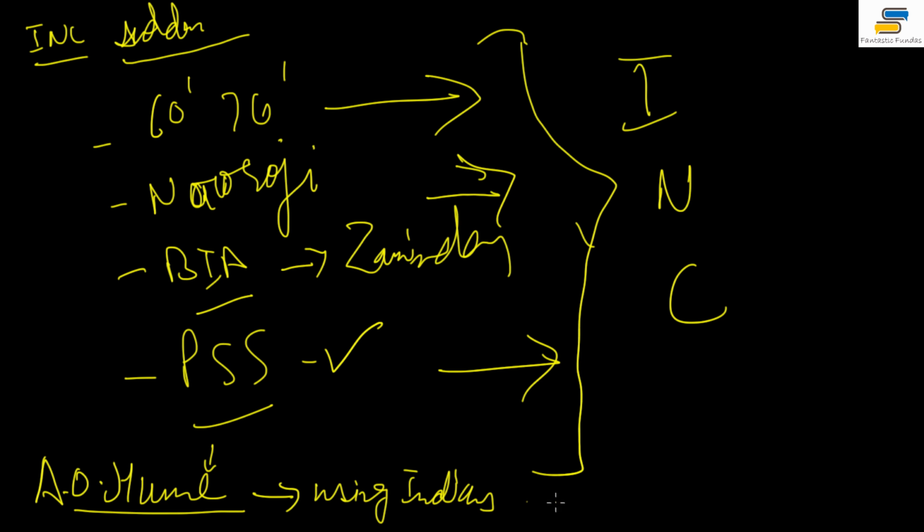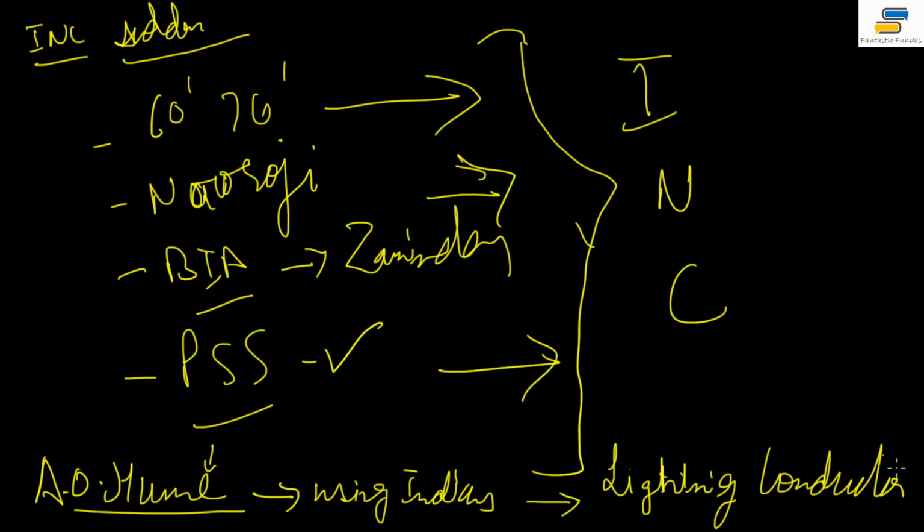How would he use Indians if they don't want to be used? Suppose you want to use a particular person, but he is aware of what you are doing, so he will conduct his actions accordingly. You might yourself end up getting used rather than using someone. You never know what will happen. So that is why it is said that if the British wanted to use Congress as a safety valve, the people of India also wanted to use this opportunity, or let's say A.O. Hume, as a lightning conductor.